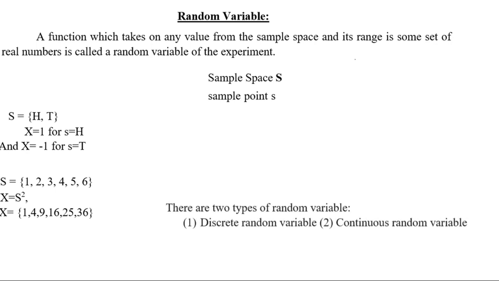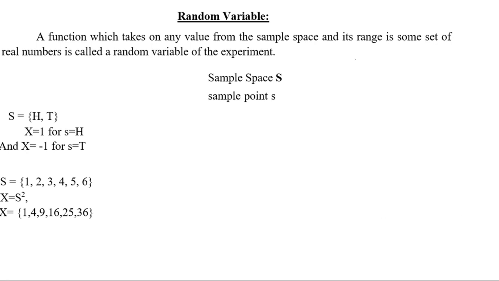Another example is the sample space for the experiment of throwing a dice, which consists of 6 possible outcomes, that is s equal to 1, 2, 3, 4, 5, 6. If we define a random variable x equal to s square, then the outcomes of the experiment are mapped into integers 1, 4, 9, 16, 25 and 36. So these are the two examples for taking the random variable.